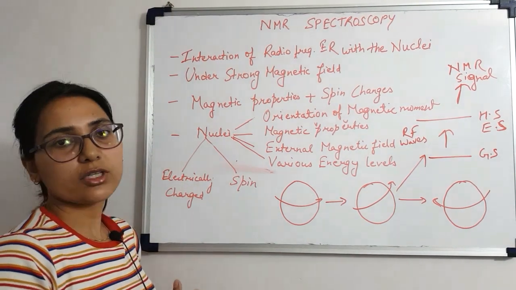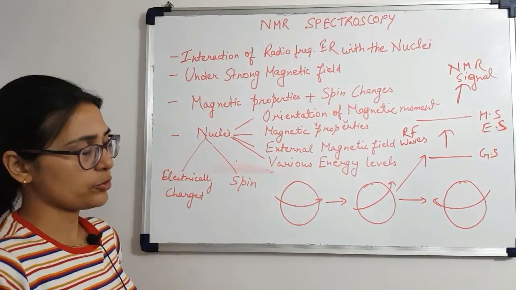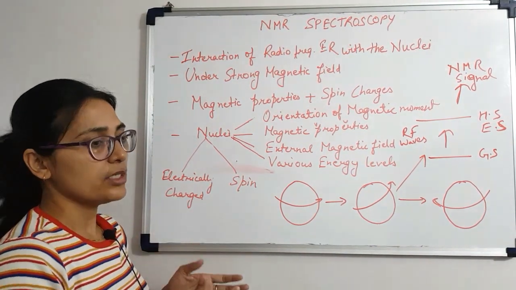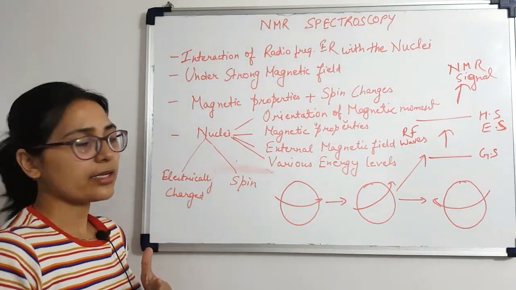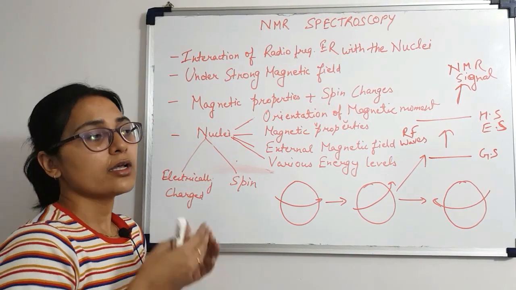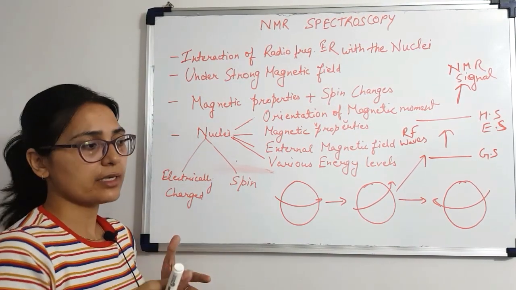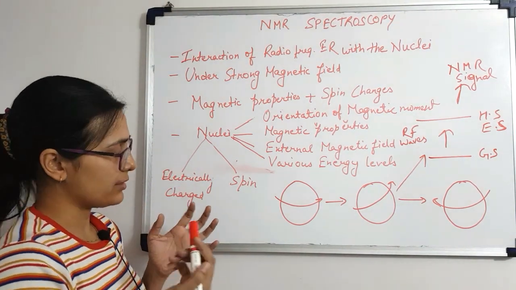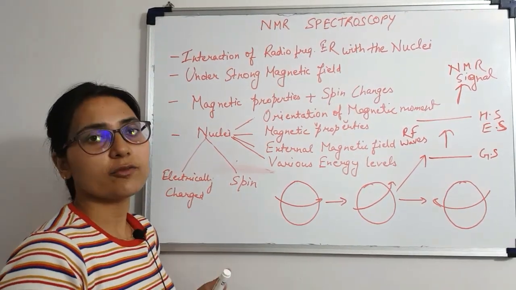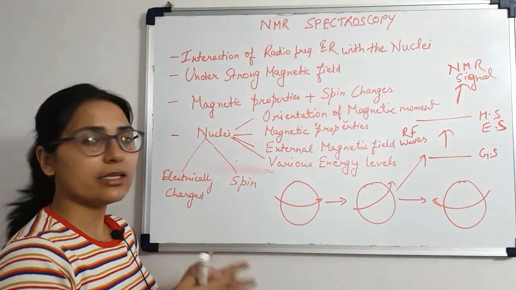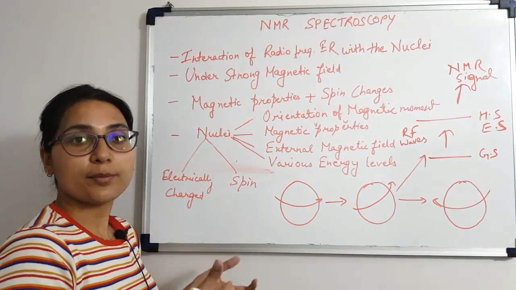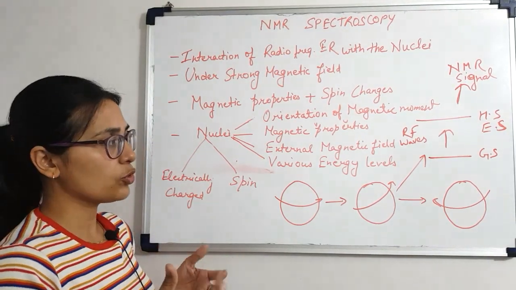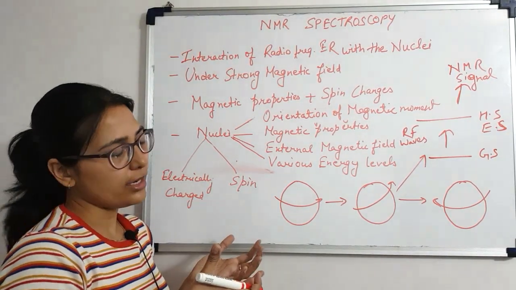Now let's talk about the basic principle behind NMR spectroscopy. Any nucleus of a particular atom, under the influence of an external magnetic field, is going to exist in a specific nuclear spin state, and it is going to spin around a particular axis. Under the influence of an external magnetic field, any nucleus is going to absorb electromagnetic radiation corresponding to its particular isotope, when it is NMR active.